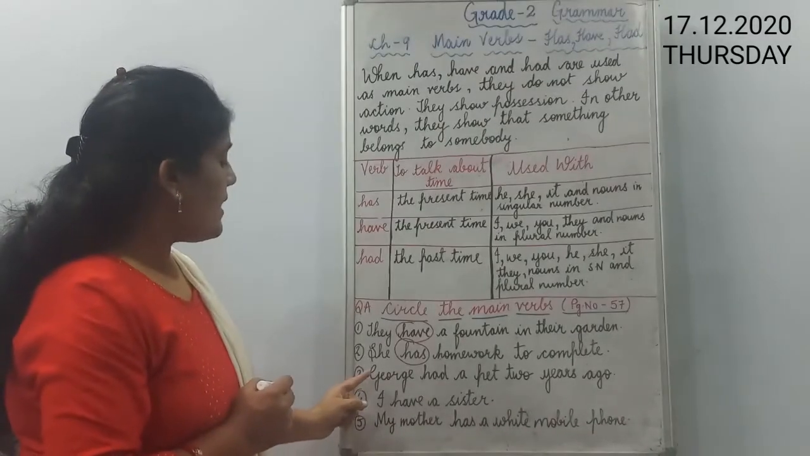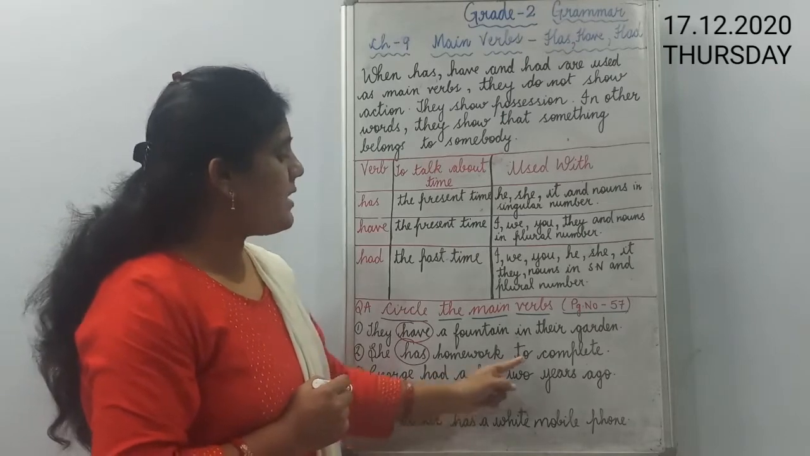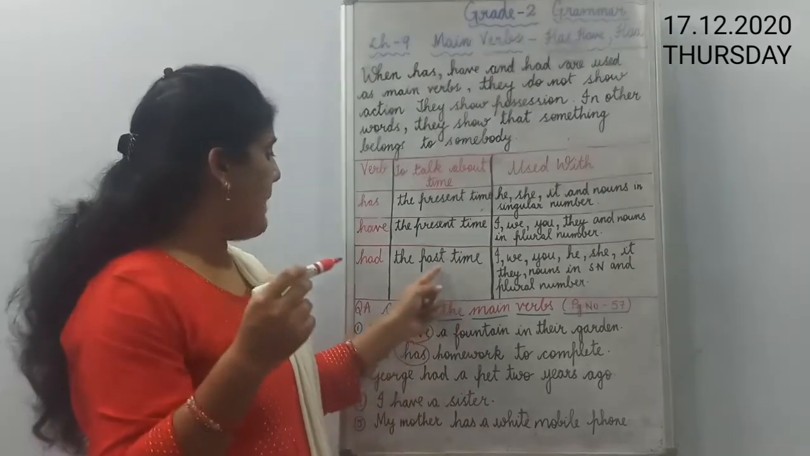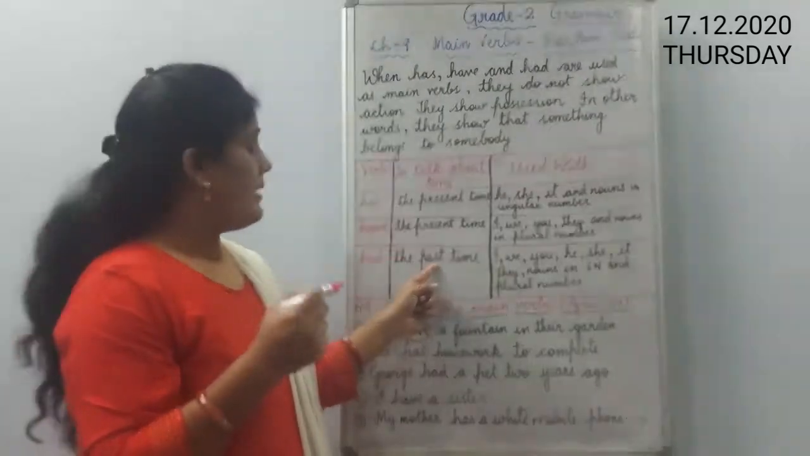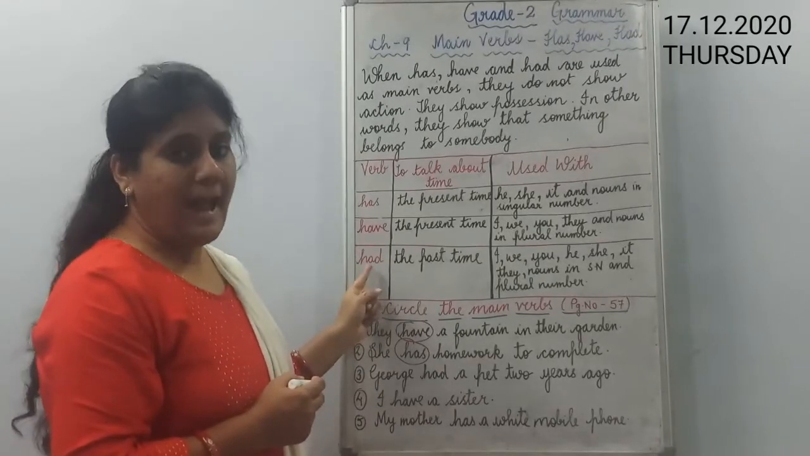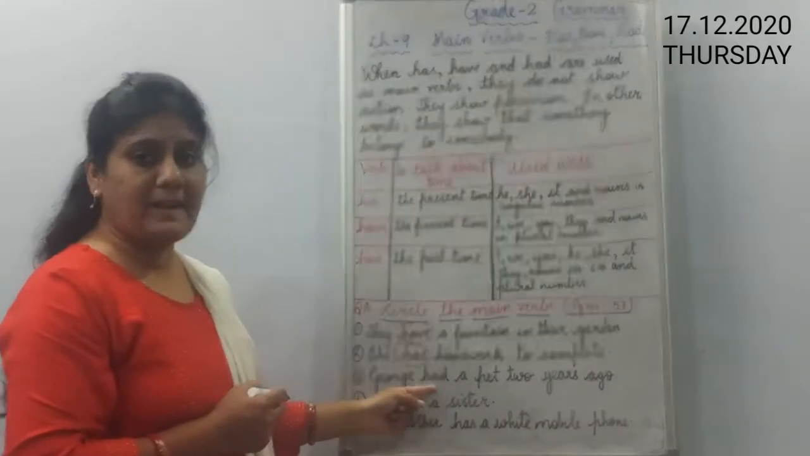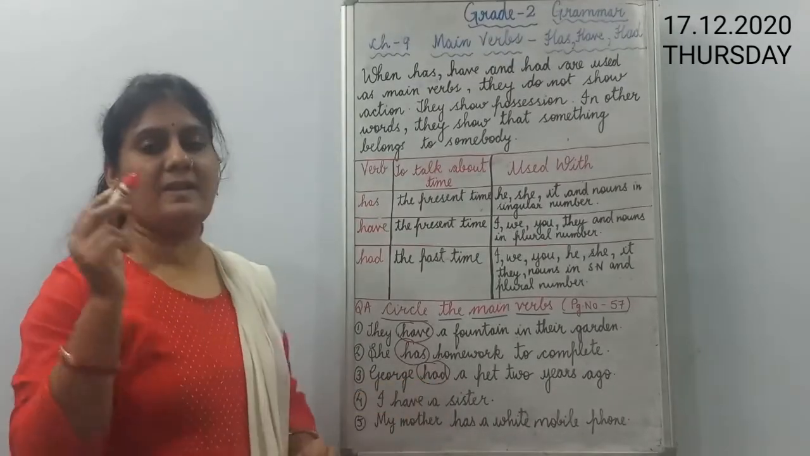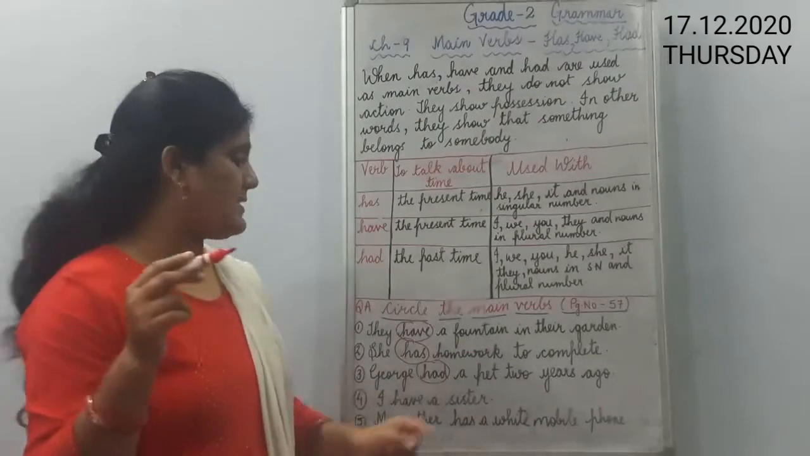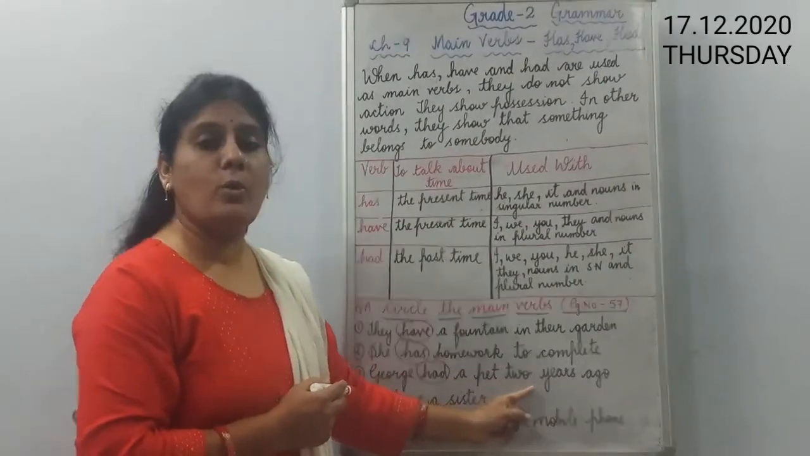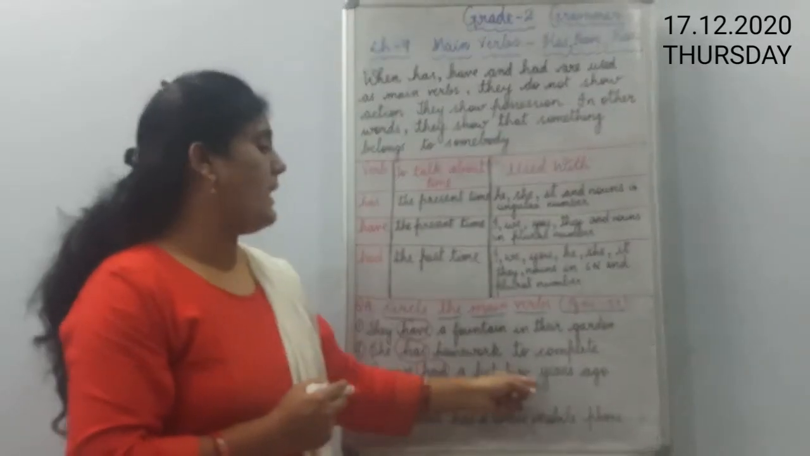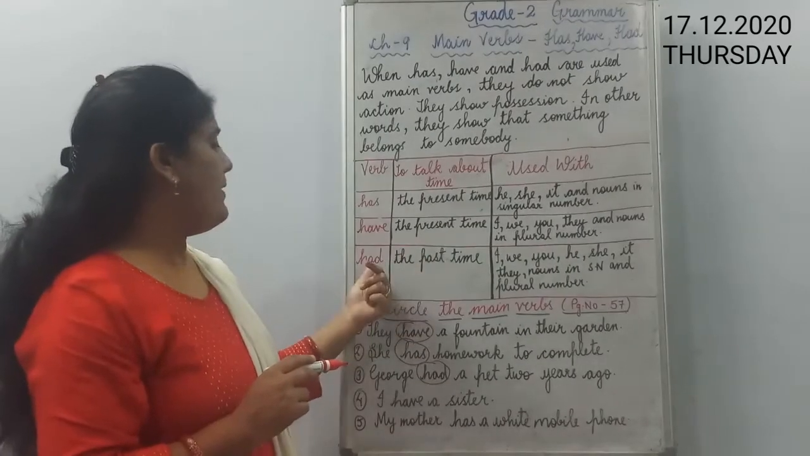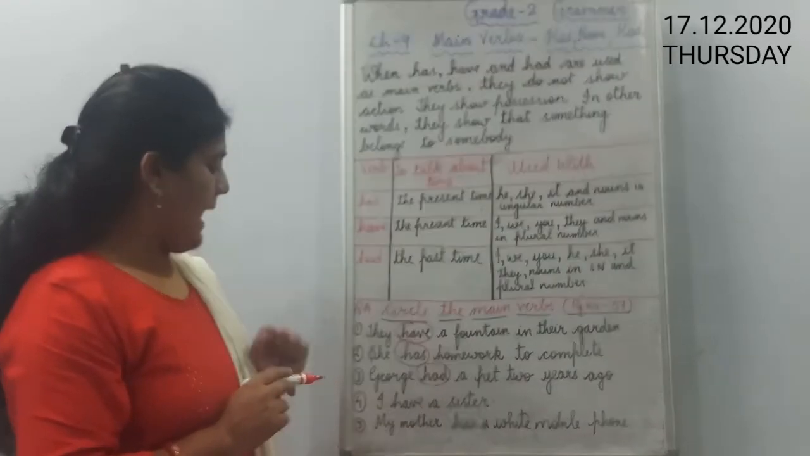Now the third one is: George had a pet 2 years ago. We are talking about 2 years ago. This is the past time. So in past time, which main verb have I taught you? Had. So in this you can see had is there, and you have to circle this main verb, as this sentence is in the past time. As you can see here, it is written 2 years ago, means we are talking about 2 years before. In the past time we use had. So we have circled had.